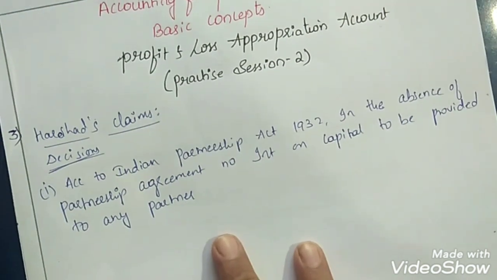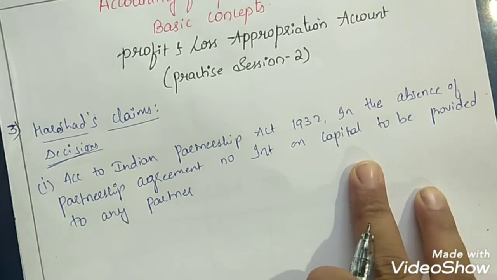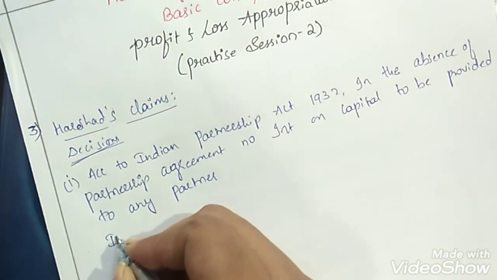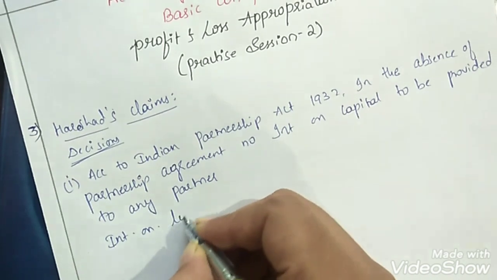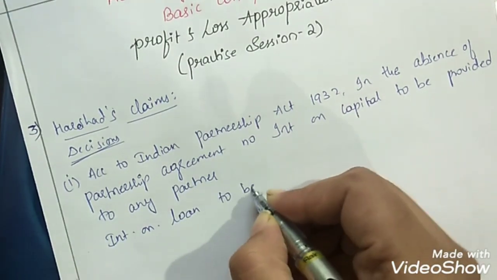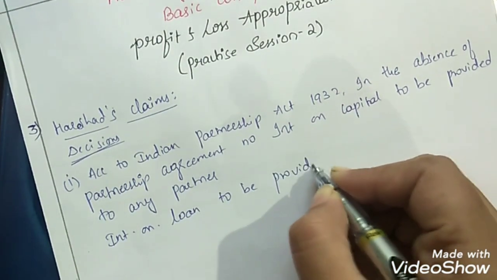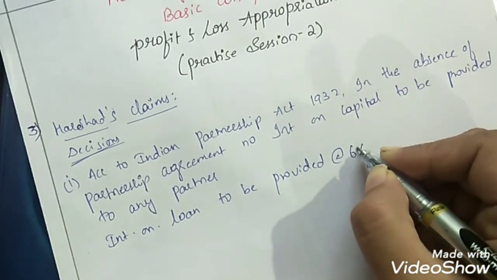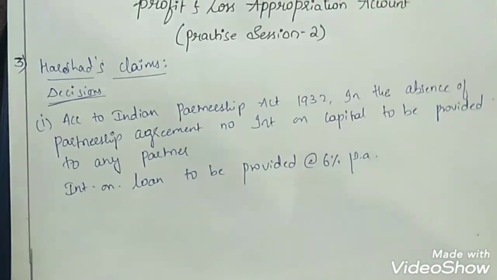Clear? We should not give any interest on capital to any of the partners. And interest on loan to be provided at 6% per annum. Clear?